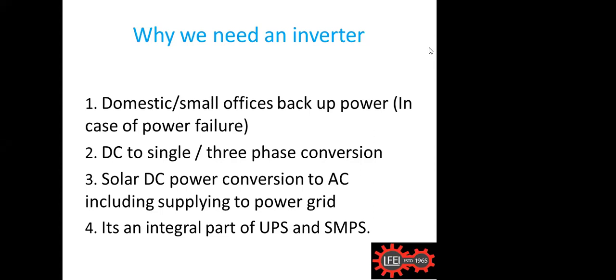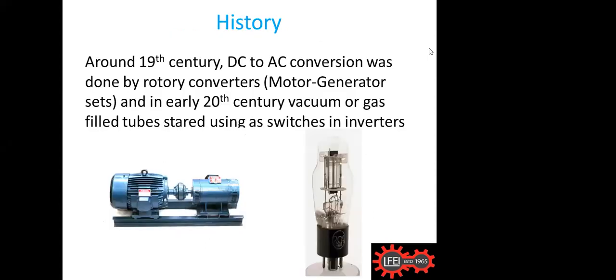So basically an inverter converts DC to AC, maybe single phase or three phase. Then solar, DC to AC, even supplying to the power grid. Then the last one is that UPS and SMPS use inverters. I think we'll go forward to the next slide.